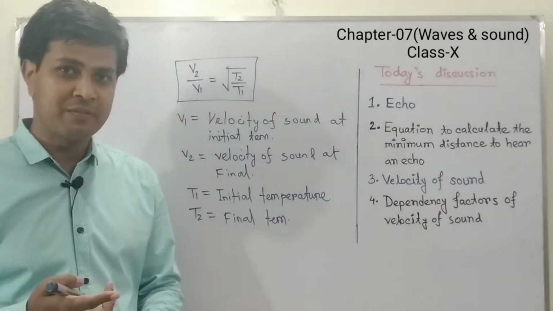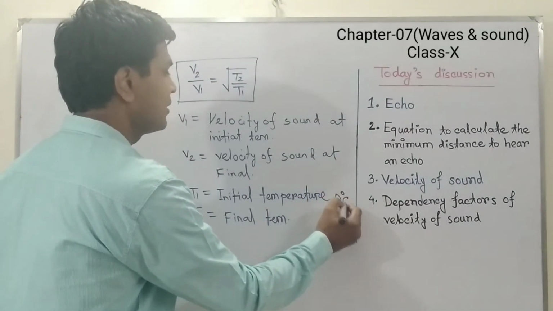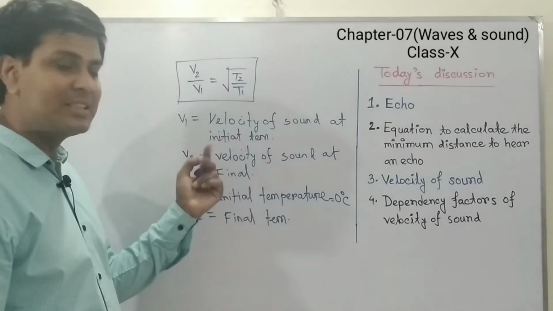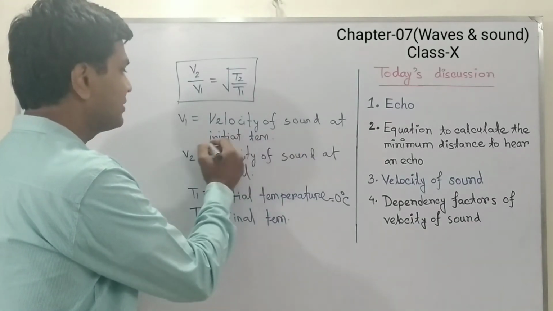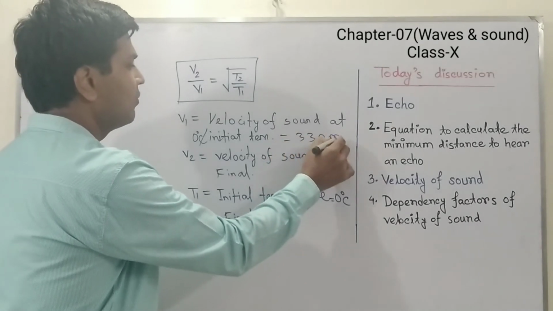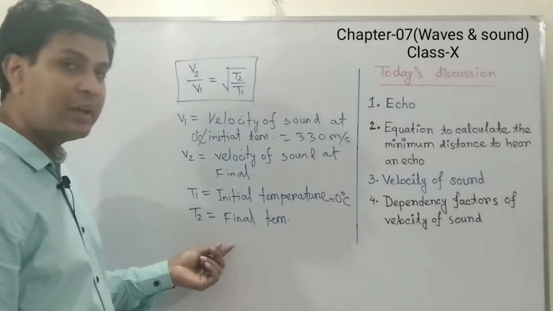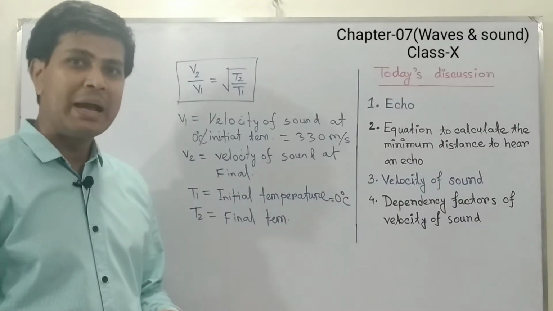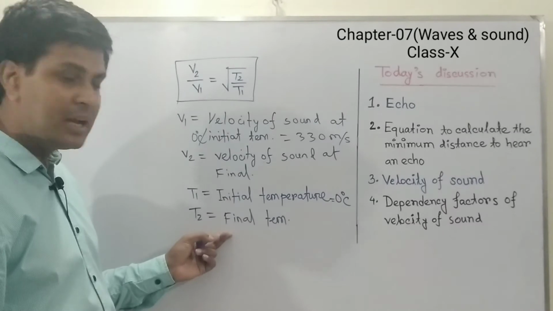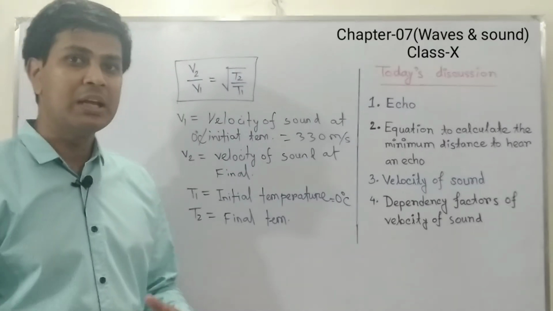Here we have two constant values: we have to take the initial temperature as 0 degree Celsius, and the velocity of sound at the initial temperature, that means at 0 degree Celsius, is 330 meters per second. These two quantities are fixed, and if you are asked to calculate the velocity of sound at any temperature, then the final temperature will be 20 degree Celsius, and we have to calculate the value of V2. That is the formula to calculate the velocity of sound in air medium.